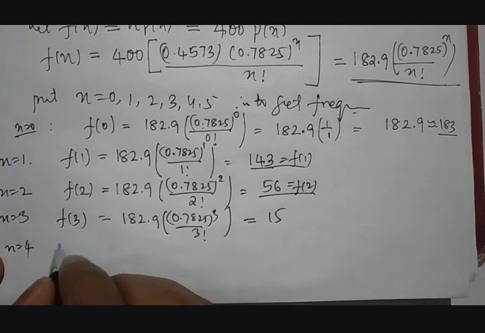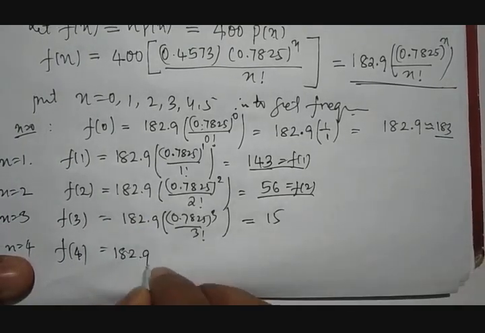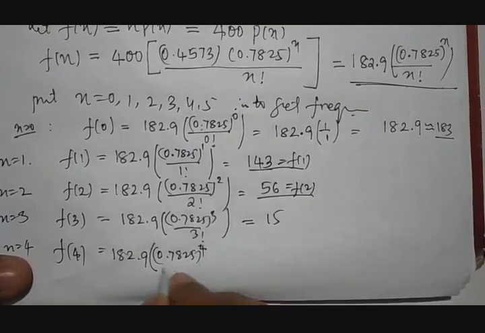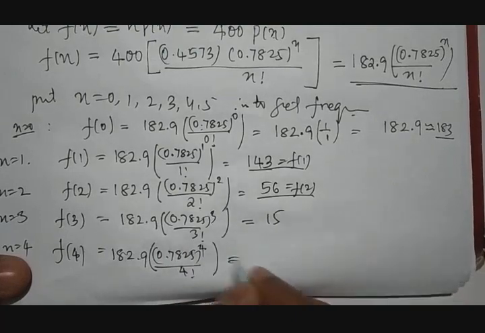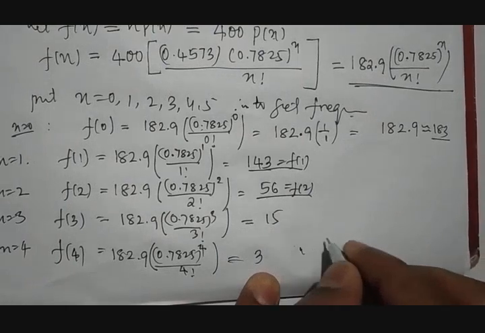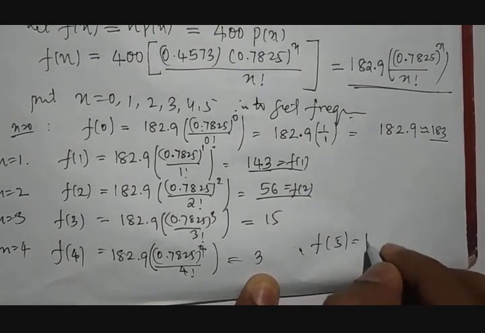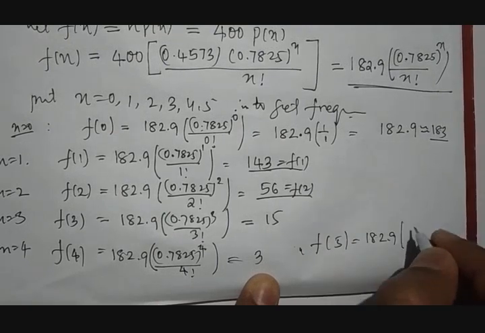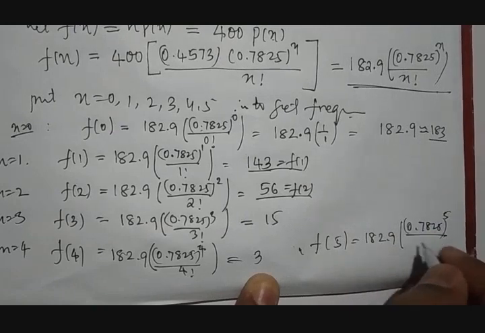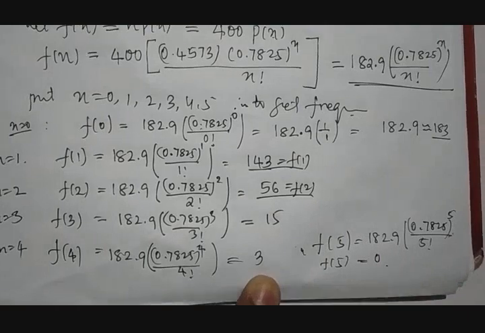Then put the next value, x equal to 4. Then f of 4 is equal to 182.9 into 0.7825 raised to 4 divided by 4 factorial. That is equal to 3. Similarly, we take x equal to 5, then f of 5 is equal to 182.9 into 0.7825 raised to 5 divided by 5 factorial. If we calculate this, it becomes 0.